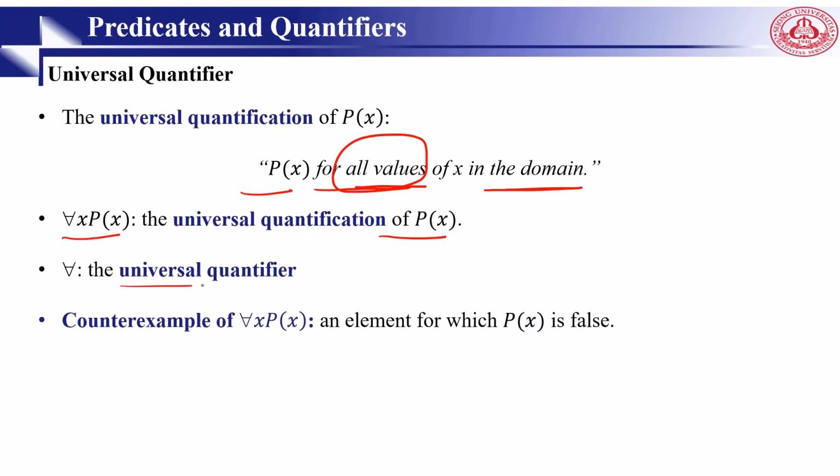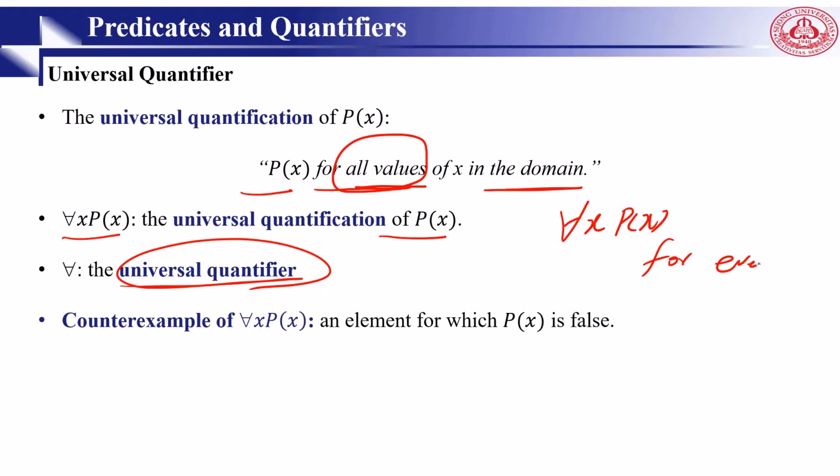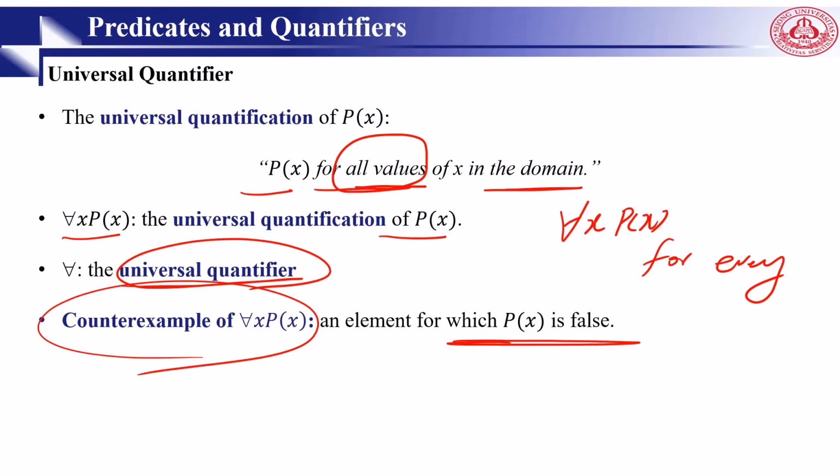For all is called the universal quantifier. We read this one as for all x P(x), or you can say for every, for each, all of, given any, or something like that, right? An element for which P(x) is false is called a counterexample. Sometimes you say contradiction, the opposite side. When P(x) fails, we call it a counterexample.